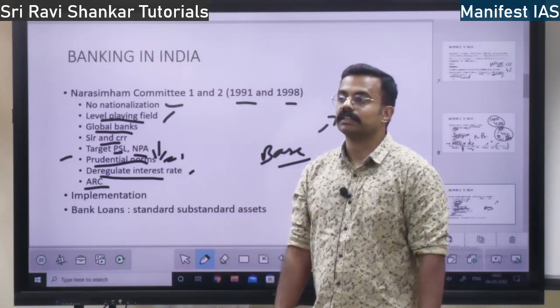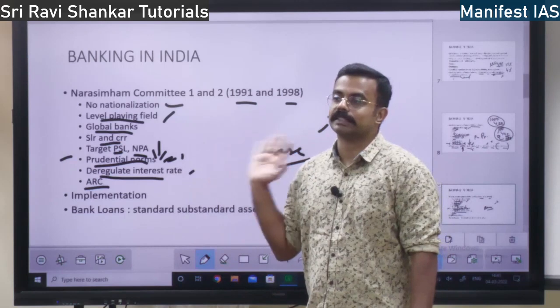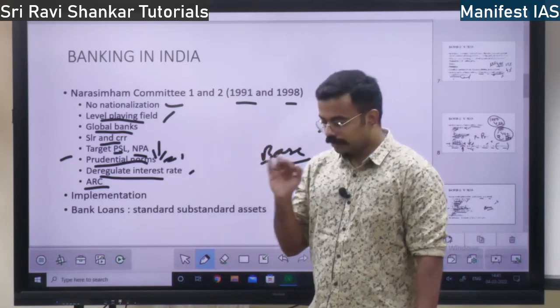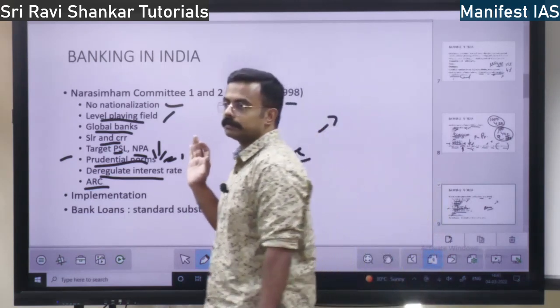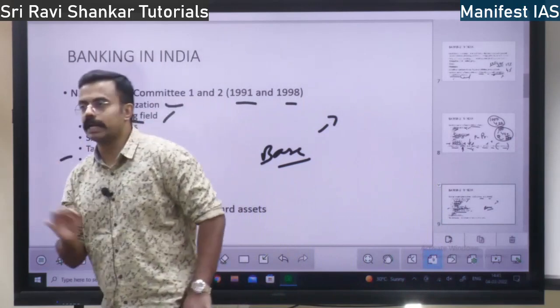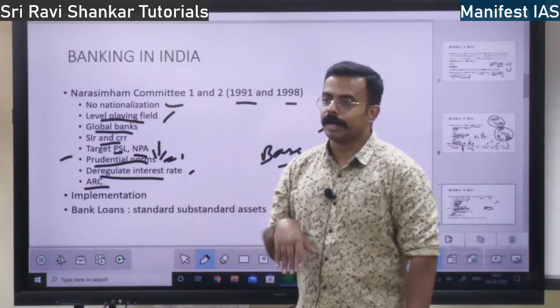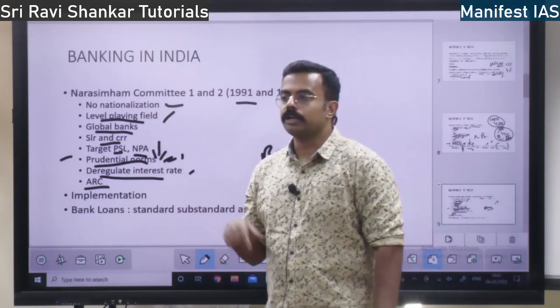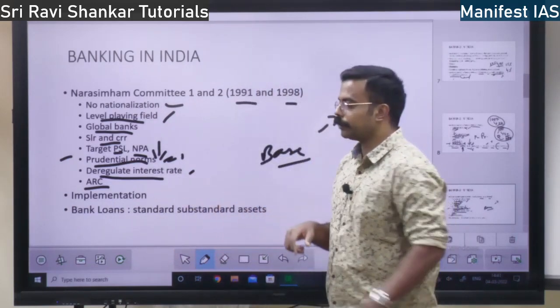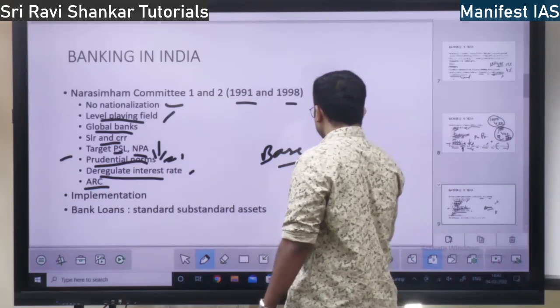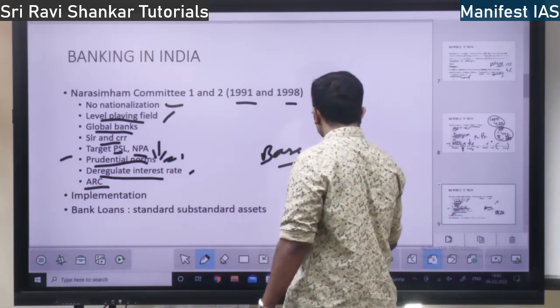Asset reconstruction. I told you about non-performing assets. See, you own a company. You take a 100 crore loan, and you fail to repay. So according to the Insolvency and Bankruptcy Code, IBC Code 2016, I am going to discuss what this code is.